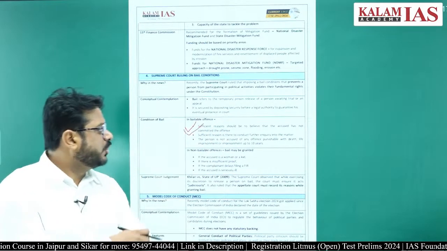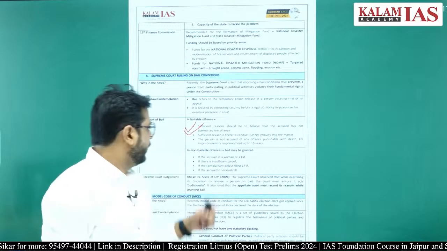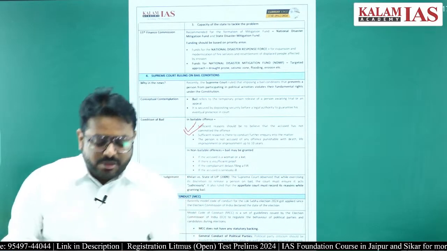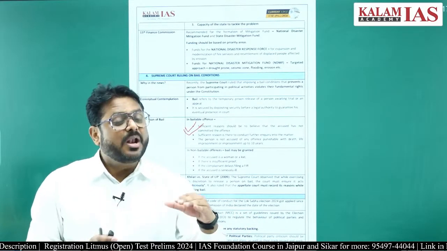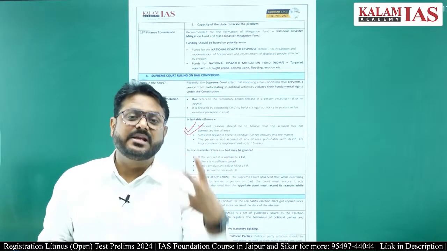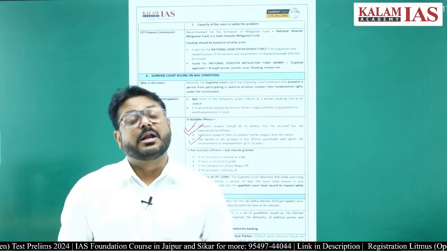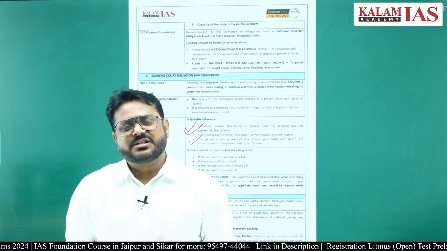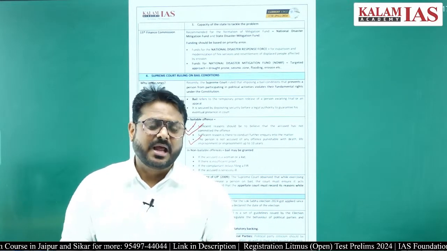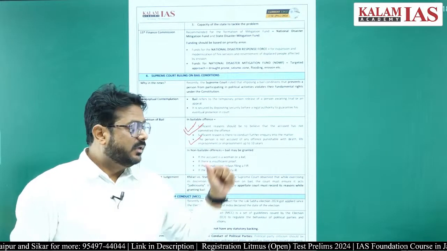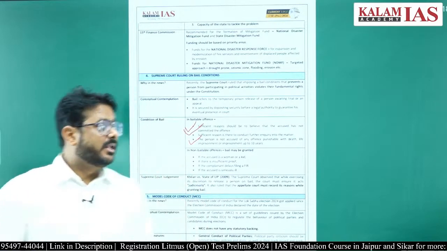And the person is not accused of any offence punishable with death, life imprisonment, or imprisonment up to 10 years. So if a person has committed any kind of offence for which that person will be getting a punishment of at least 10 years, then that person cannot get bail, because in that case most of the cases will be non-bailable in nature. And for non-bailable offences, there are different kinds of provisions for getting bail.